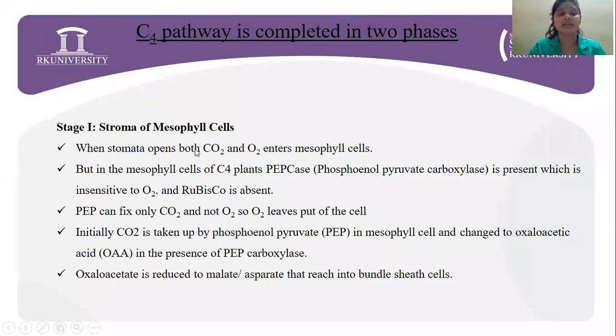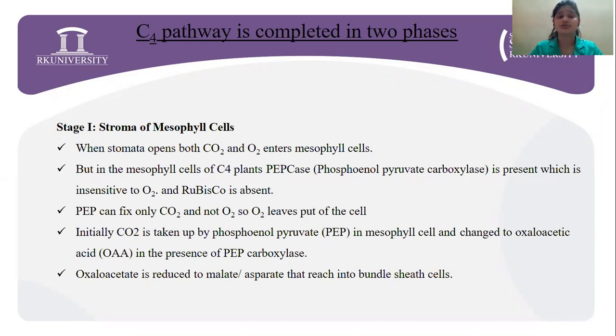Now, stage one occurs in the mesophyll cells. We know that when the stomata open, carbon dioxide and oxygen both can enter the mesophyll cells. But in the mesophyll cells of C4 plants, only phosphoenol pyruvate carboxylase is present, which is insensitive to oxygen, and Rubisco is absent.